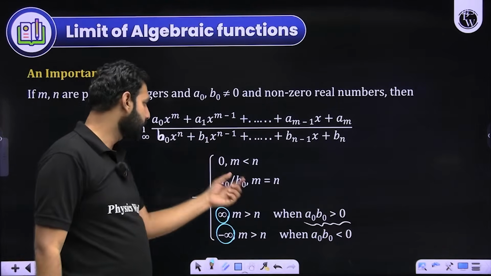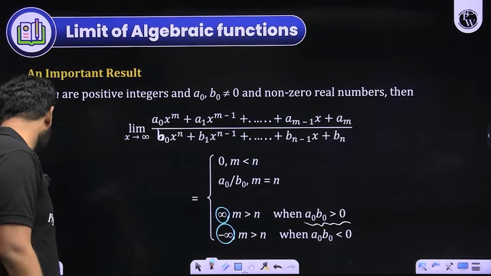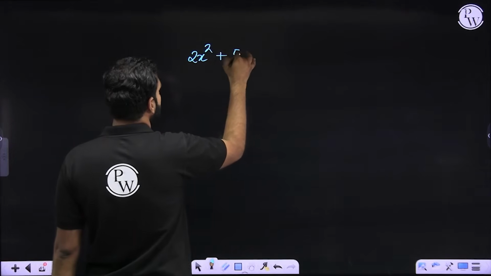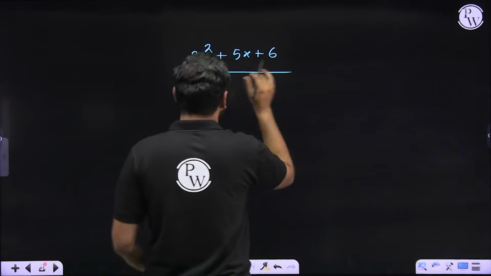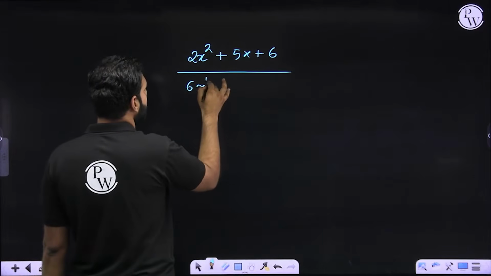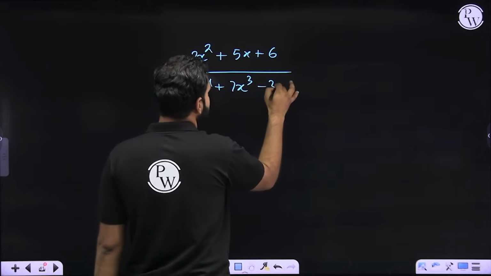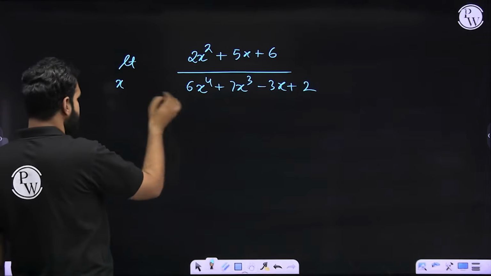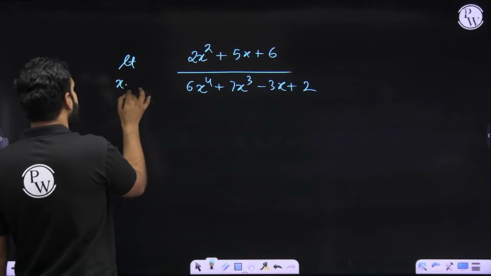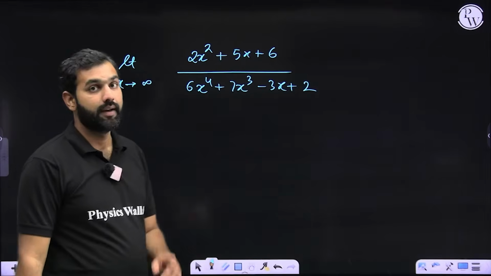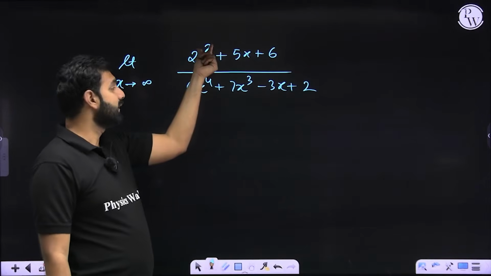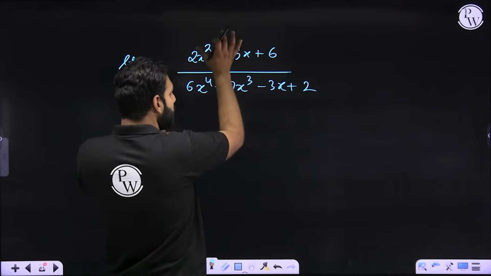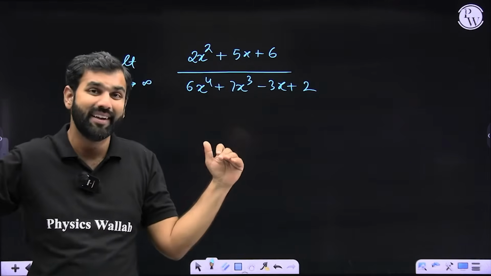Now, let's talk about the next result. When do we apply these results? Please understand, the third result is, let's say the numerator has a polynomial 2x square plus 5x plus 6. The denominator also has a polynomial, for example, 6x to the power 4 plus 7x cube minus 3x plus 2, right? So this is a rational polynomial in the numerator and denominator, and x is approaching infinity. Now, what do we say? Remember, if the degree of the numerator is less than the degree of the denominator, what you must notice is that this will be very small and this will be huge. Something very small upon something very huge is always approaching 0.